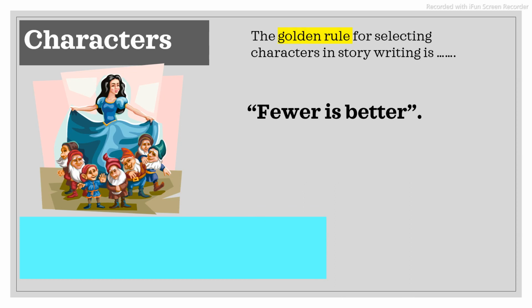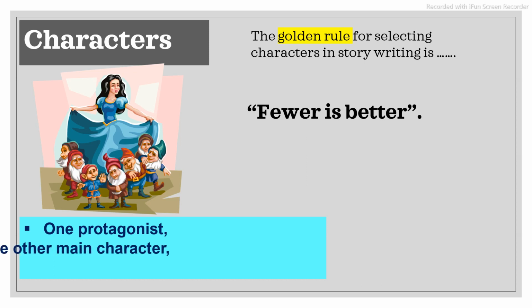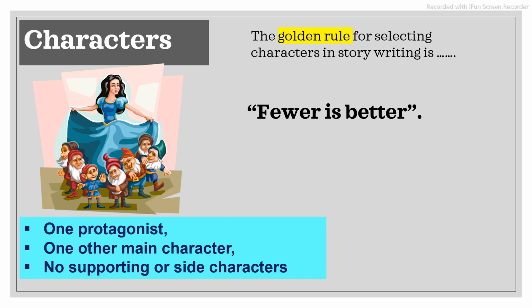Story writing would more effectively convey its meaning if it has very few characters, like one protagonist and one other main character, you can say even the antagonist, and no other supporting or side characters. That would be the ideal. And animating the character with perfect adjectives and examples is a must. However, typically while writing short stories, do not overdo the characterization.